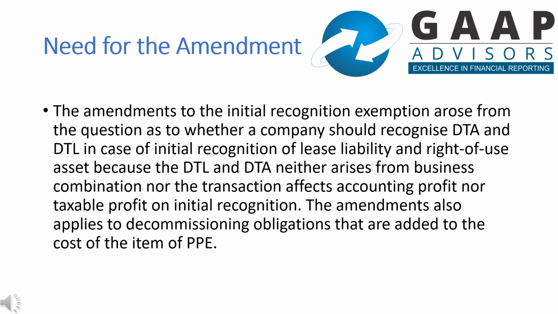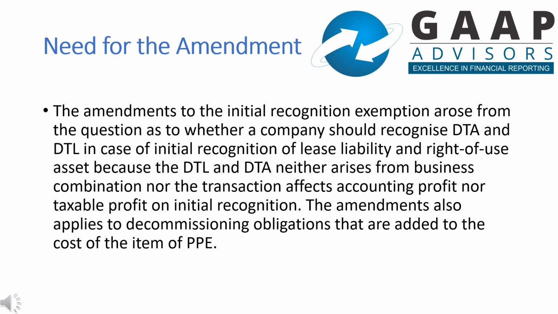The amendments to the initial recognition exemption arose from the question as to whether a company should recognize deferred tax asset and deferred tax liability in case of initial recognition of lease liability and right of use asset, because the deferred tax liability and deferred tax asset neither arises from business combination nor does the transaction affect accounting profit nor taxable profit on initial recognition.